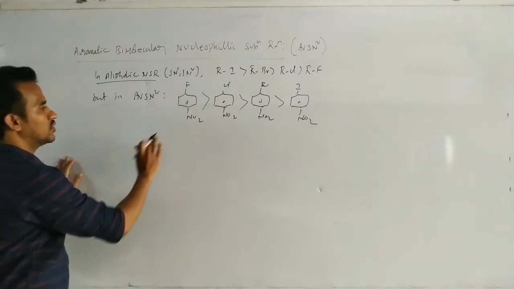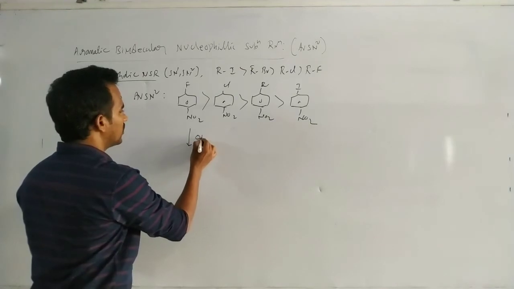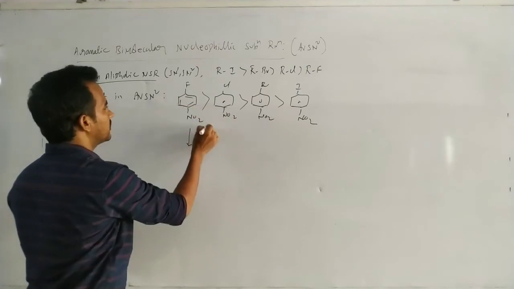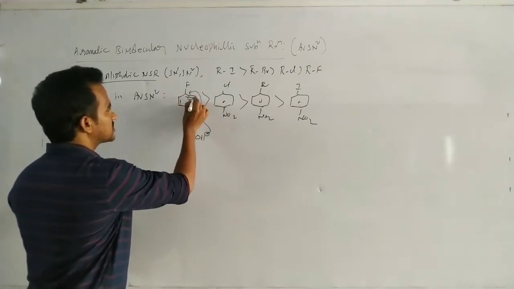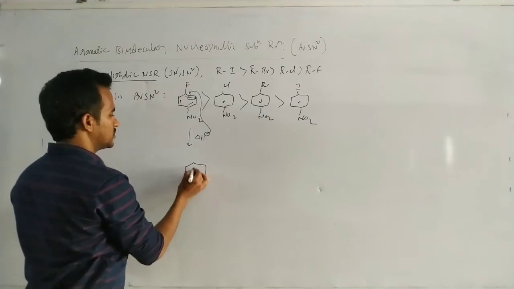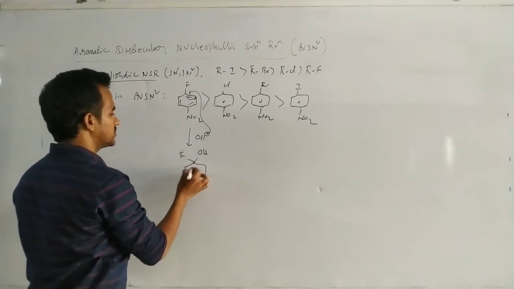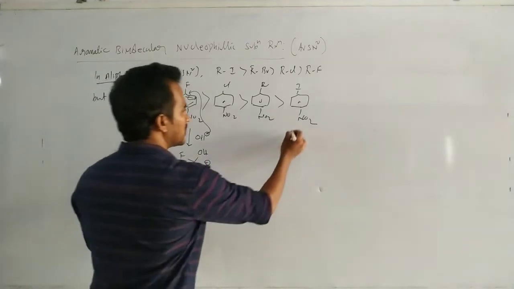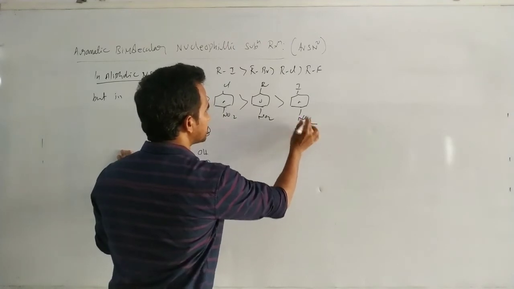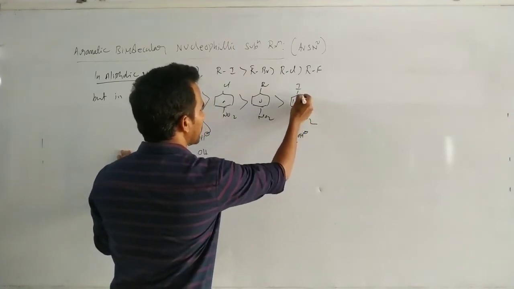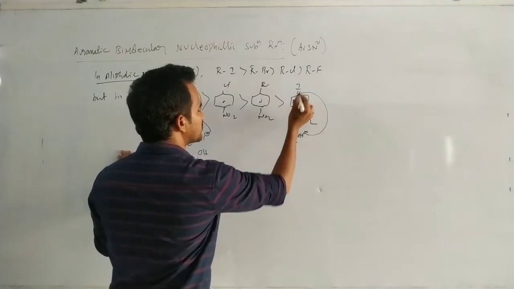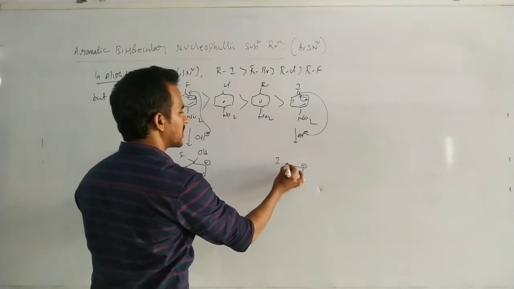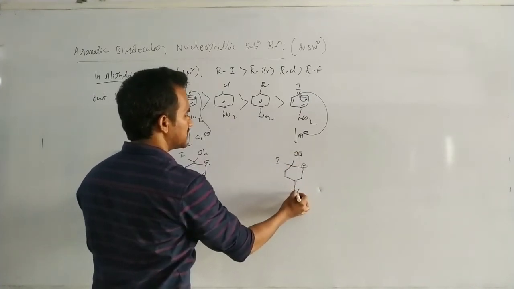In this case, why is it more reactive? When a nucleophile, suppose OH minus, attacks this carbon, there is a pi bond, and the pi electrons transfer to this one. So here we have fluorine, the pi bond, and NO2 carrying the negative charge. Now in this case, OH minus attacks this positively charged carbon, and the adjacent carbon carries a negative charge. This is iodine, this one is the OH, and this is NO2.